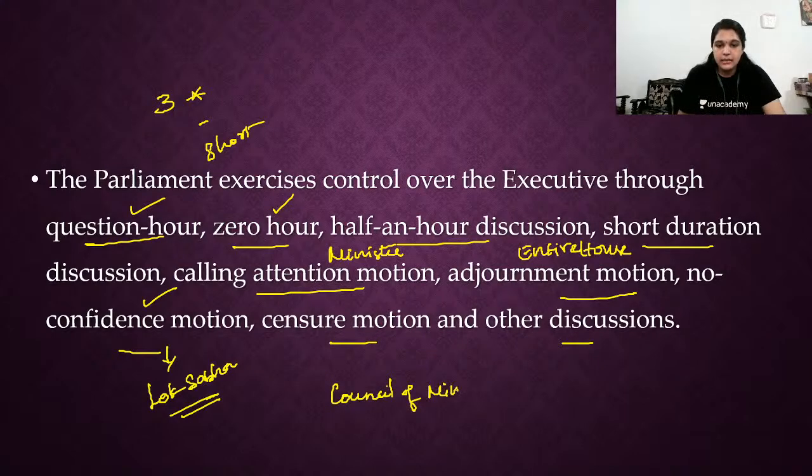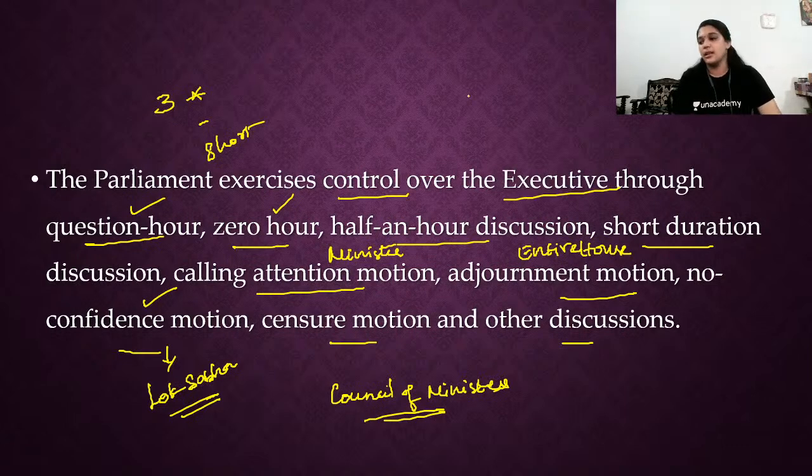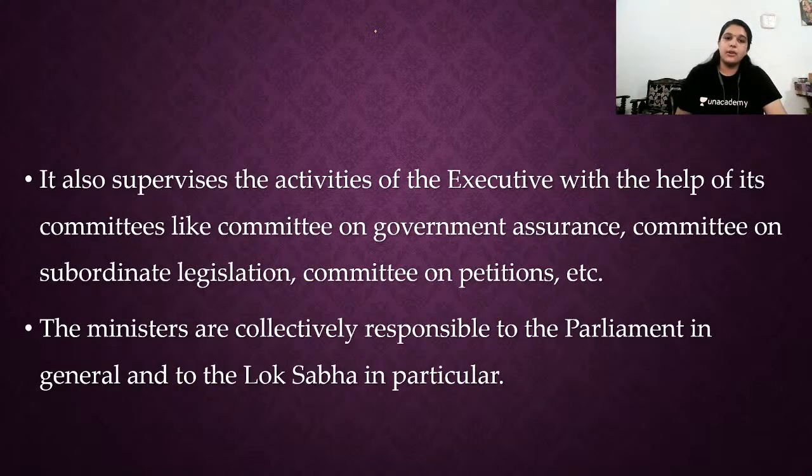So by these devices of parliament, the parliament is controlling the executive. Okay, yes. Next, it also supervises the activities of the executive with the help of its committees.